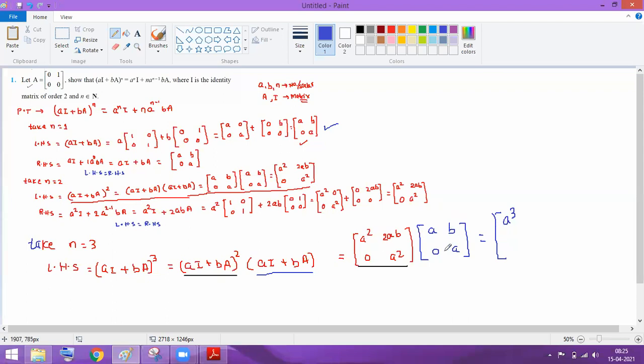First row, second column: a square b plus 2a square b. So a square b plus 2a square b means 3a square b. Yes, 3a square b. Okay, now after that, second row, first column has 0 and 0. So you will get again 0. The second row, second column, that is 0 and a into a cube.